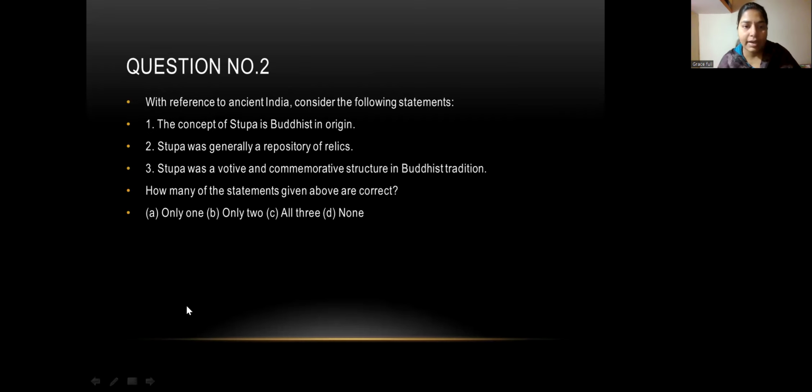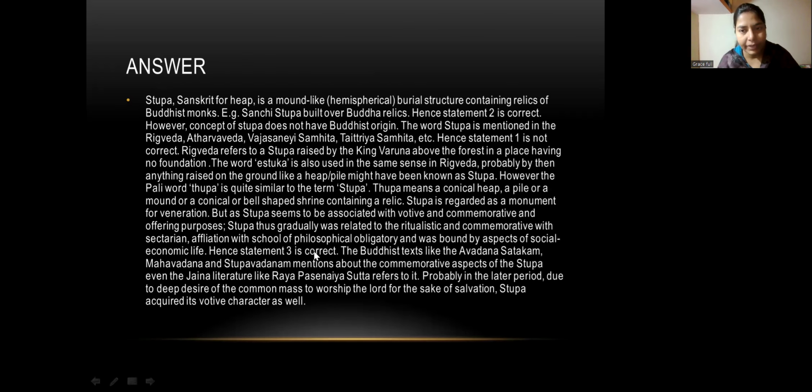So which of these is correct: all statements are correct, none, only one, or two? Let us revise what a stupa is. Stupa, Sanskrit for heap, is a mound-like hemispherical burial structure containing the relics of a Buddhist monk. For example, the Sanchi Stupa was built over the Buddha's relics, right? Hence, statement number 2 is correct.